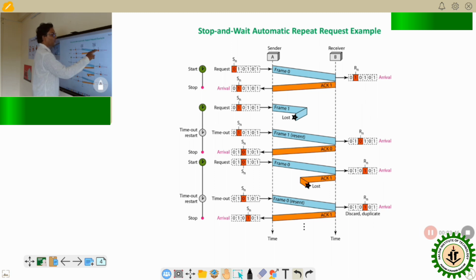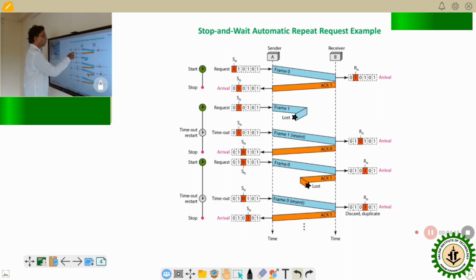Now, when the receiver receives the frame, it moves its control variable to the next number, 1, that is, it sends an acknowledgement 1 to the sender side. Here in the stop and wait ARQ, the sender sends frame 0 and the receiver sends acknowledgement 1. The process continues. Next, the sender will send frame 1, the receiver will send acknowledgement 0, and it continues.